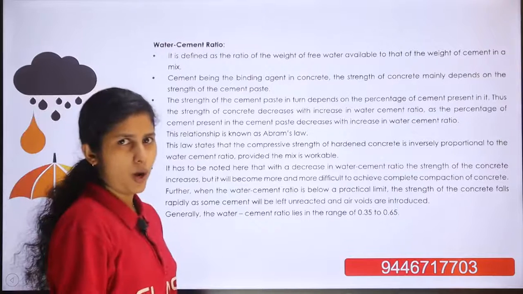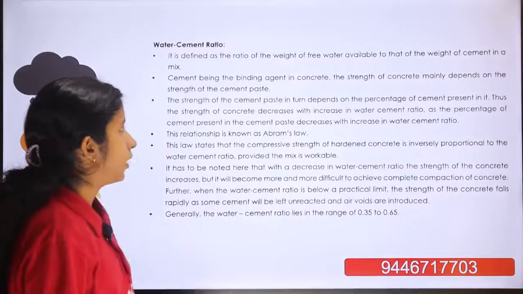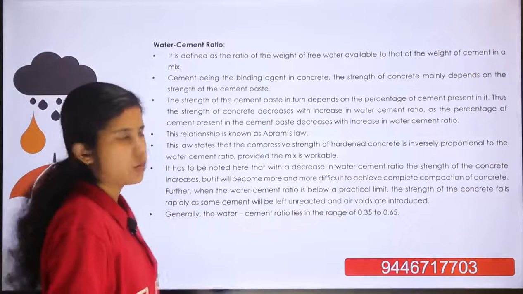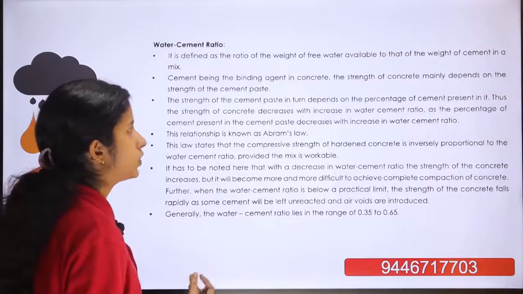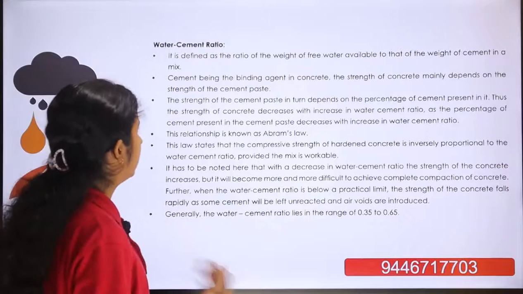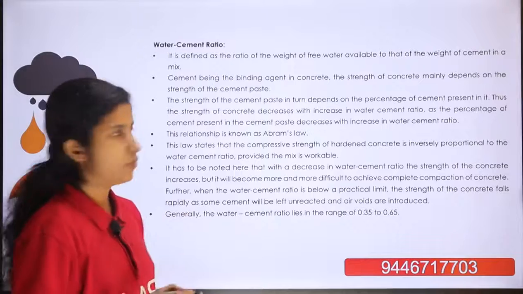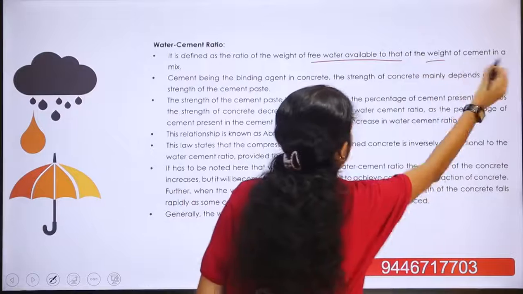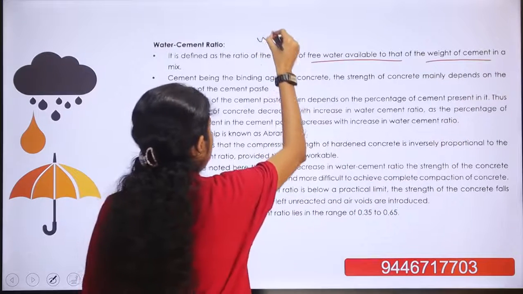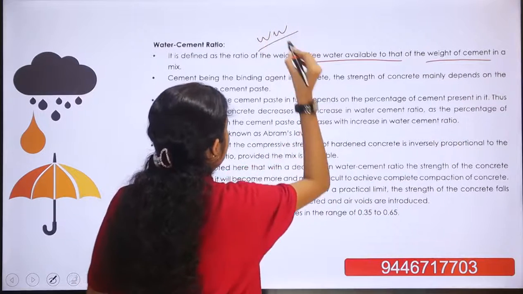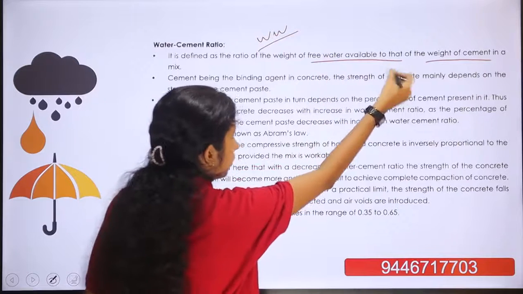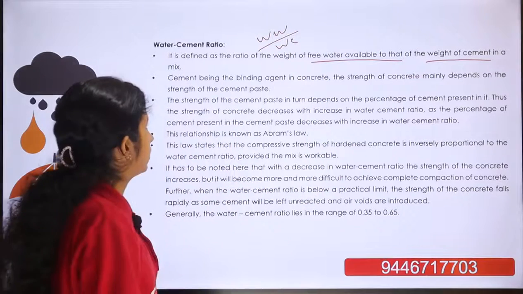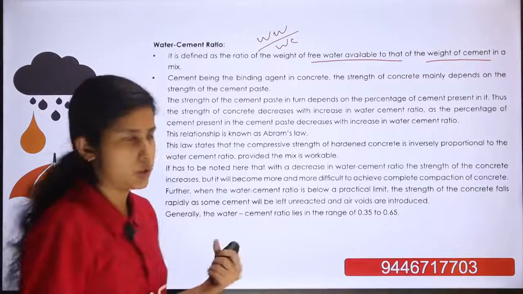Next topic is the water cement ratio. It is defined as the ratio of the weight of free water available to the weight of cement in a mix. That is, weight of free water available in the concrete divided by weight of cement is known as the water cement ratio.